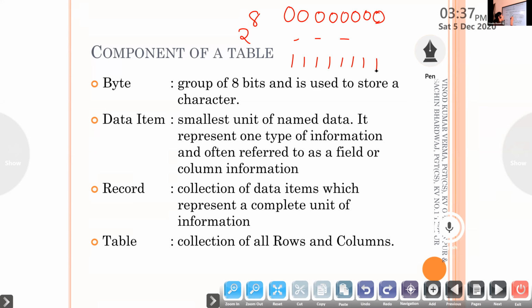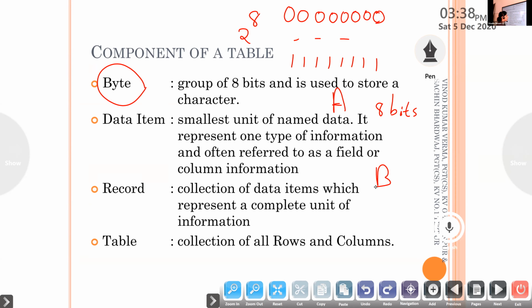If you want to store a character A, it will be stored using some codes, ASCII, ISCII, many codes are there that you don't have to study. These codes have size 8 bits. So if you want to store a character, we will use 1 byte. B, 1 byte.